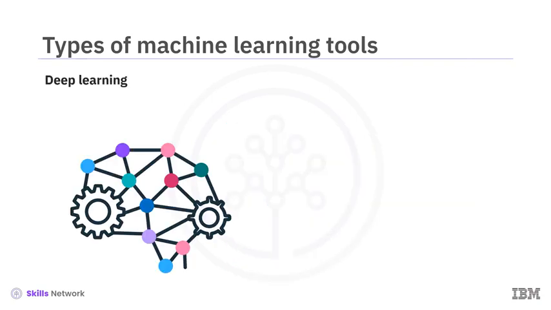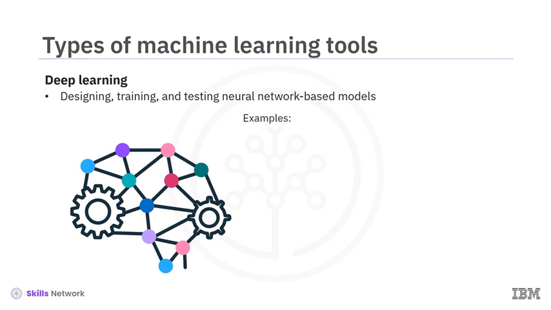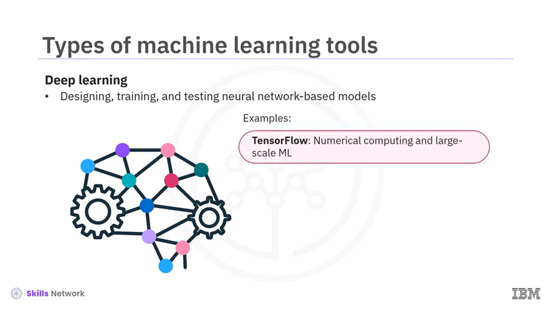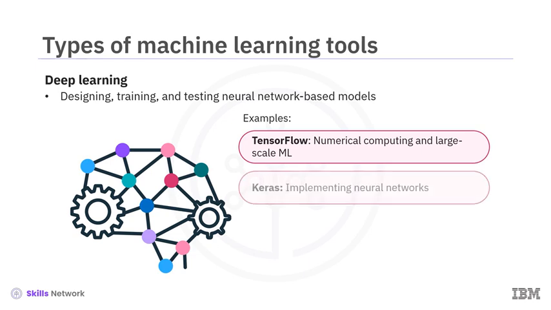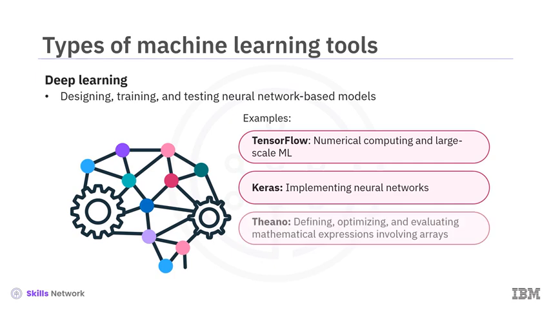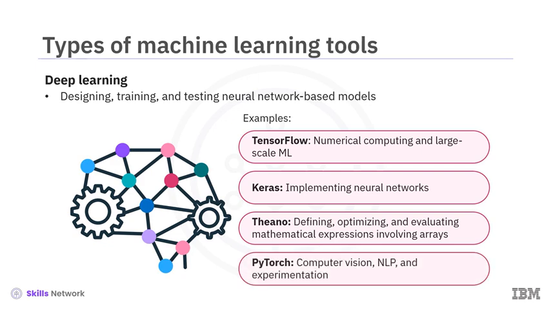Deep learning tools are frameworks for designing, training, and testing neural network-based machine learning models. For deep learning, there are several popular libraries available. TensorFlow is an open-source library for numerical computing and large-scale machine learning. Keras is an easy-to-use deep learning library for implementing neural networks. Theano is for efficiently defining, optimizing, and evaluating mathematical expressions involving arrays. PyTorch is an open-source library for deep learning applications in computer vision and NLP. It also allows experimentation to test ideas.